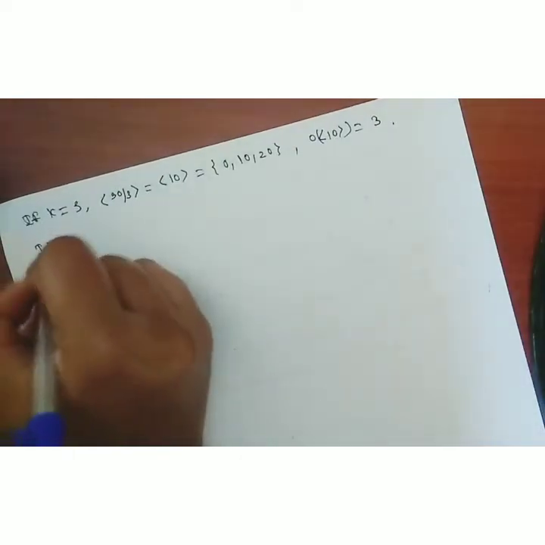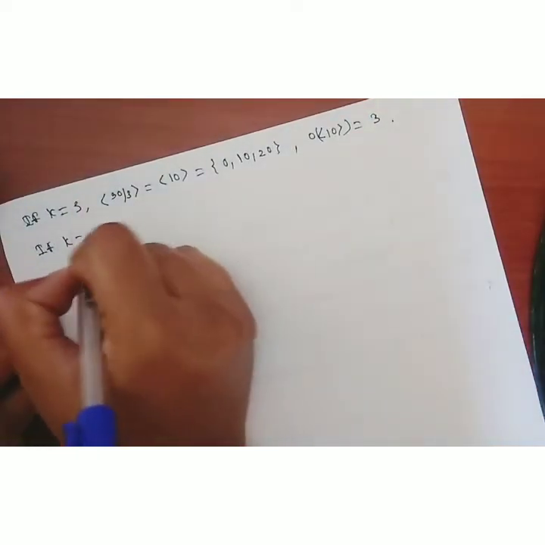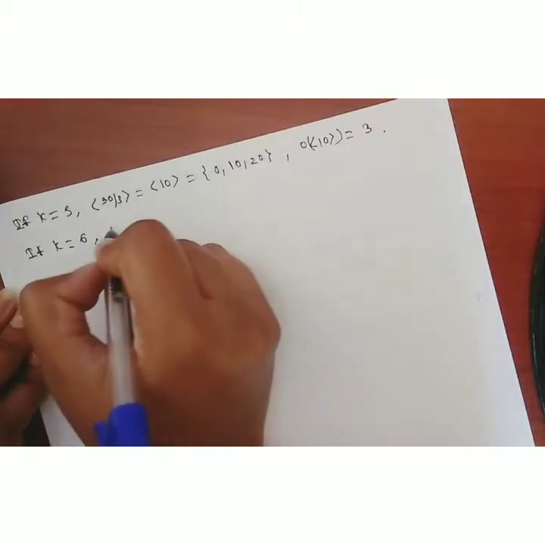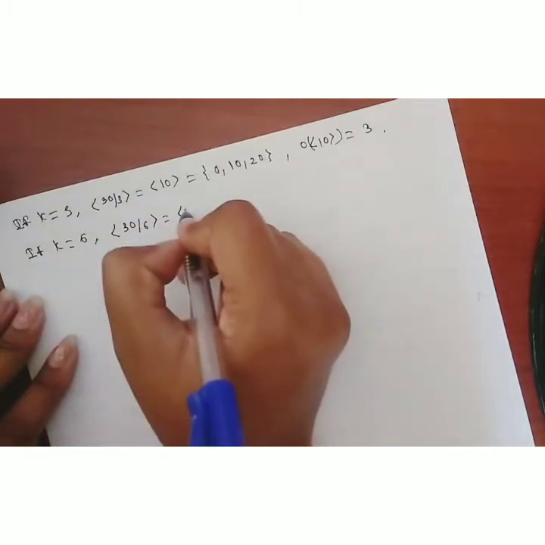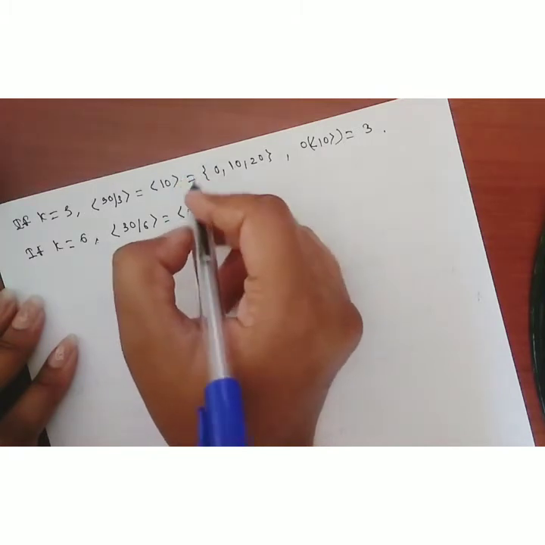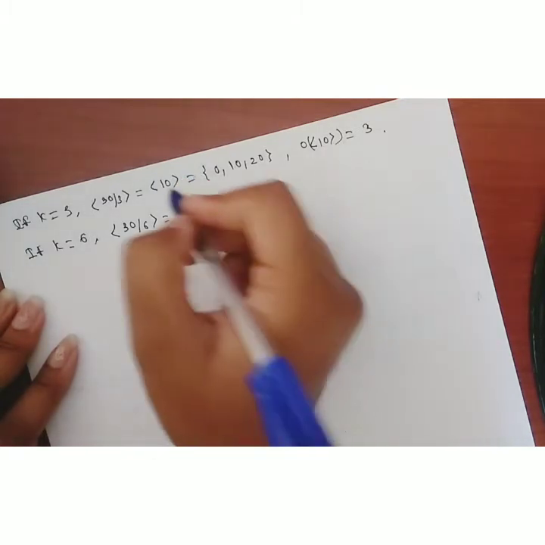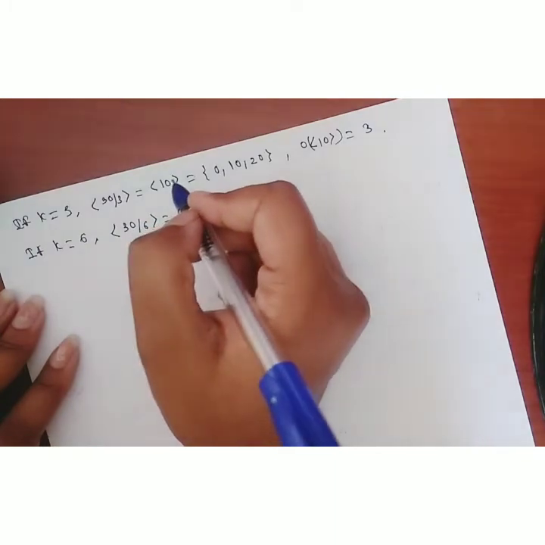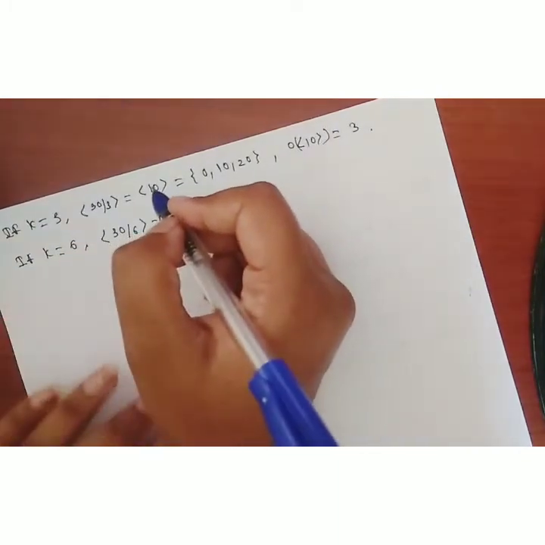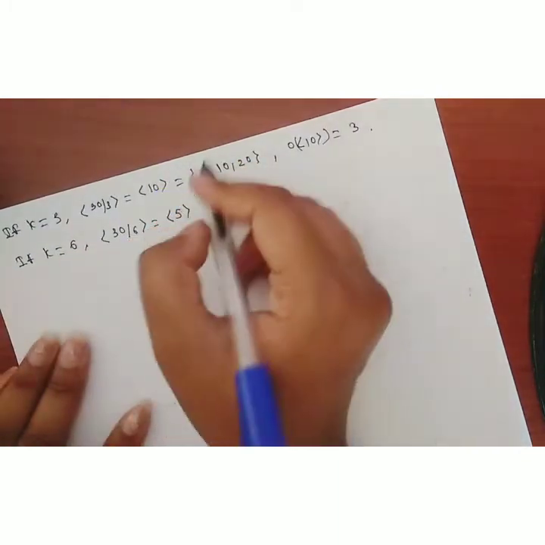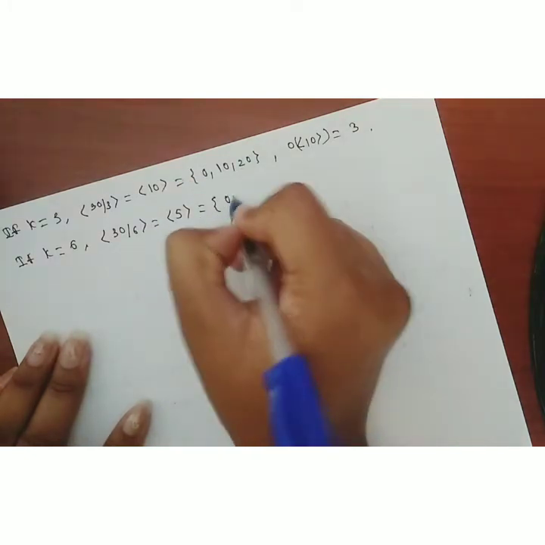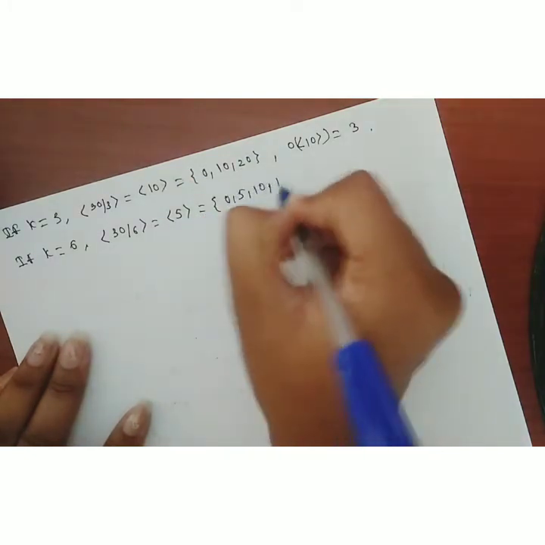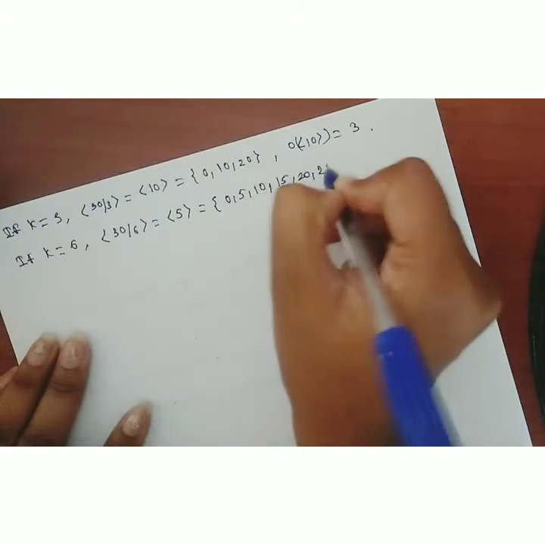Now the fourth divisor is 6. The set generated by 30 divided by 6 is the set generated by 5. Which elements are present here? 0, 5, 10, 15, 20 and 25.